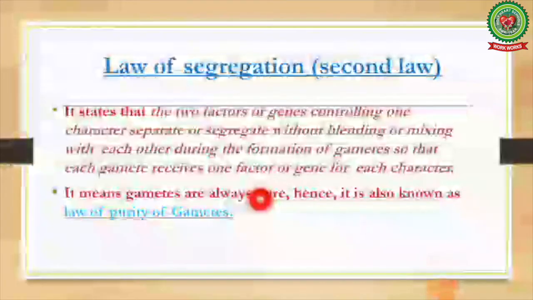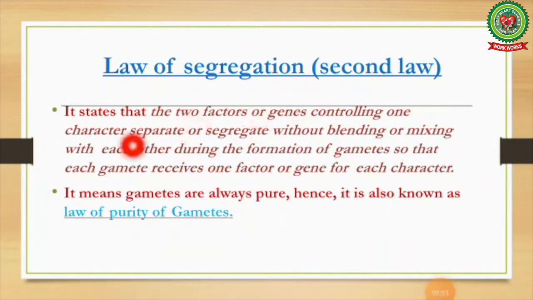Next is law of segregation. It states that the two factors or genes controlling one character separate or segregate without blending or mixing with each other during the formation of gametes, so that each gamete receives one factor or gene for each character. It means gametes are always pure, hence it is also known as law of purity of gametes.